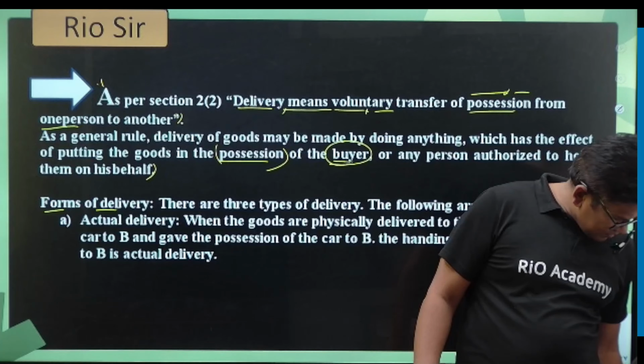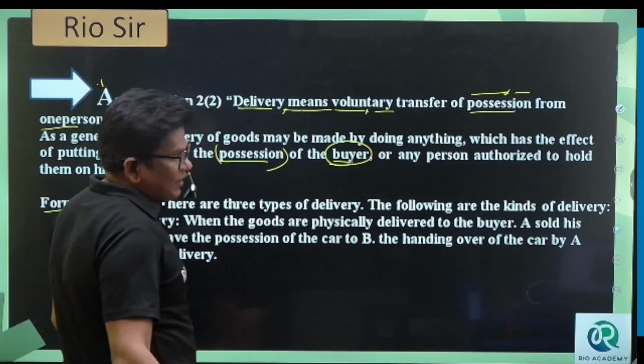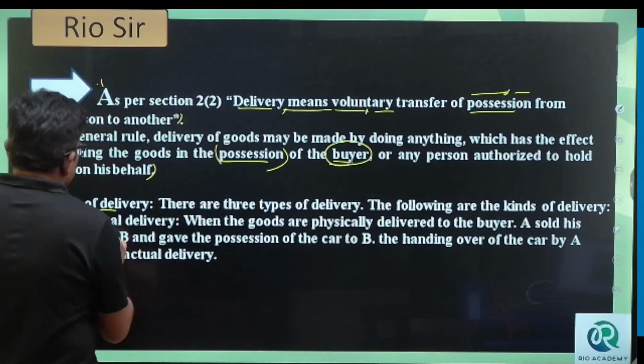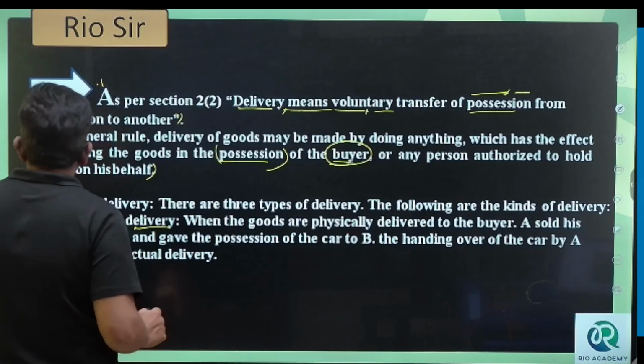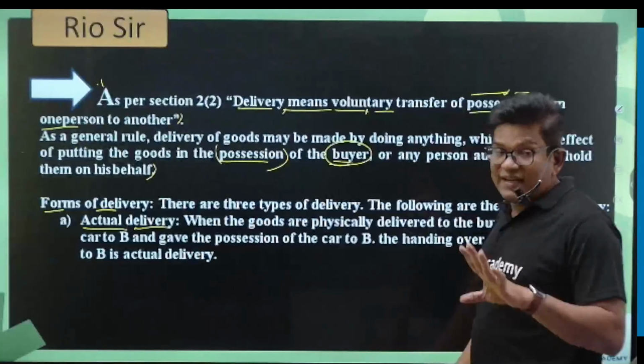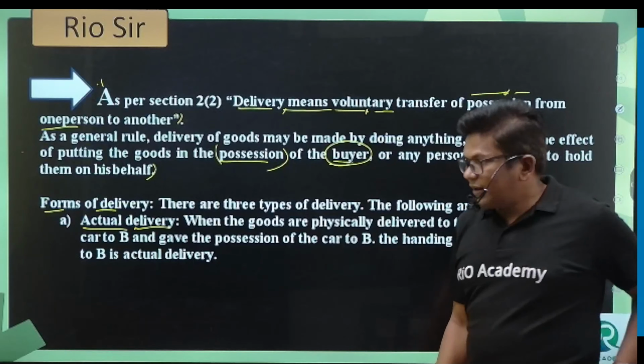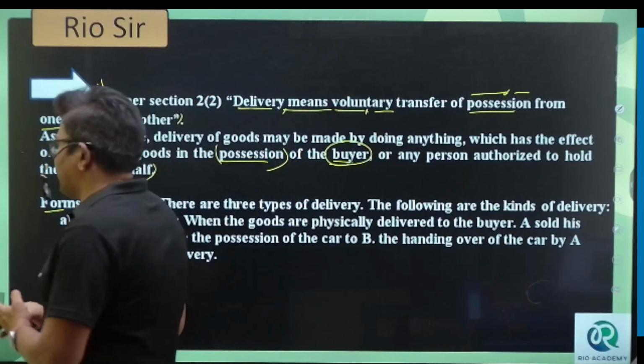Now forms of the delivery, there are three types of delivery. One is actual delivery, second is constructive delivery, third is symbolic delivery. We have a total of three types of delivery here.